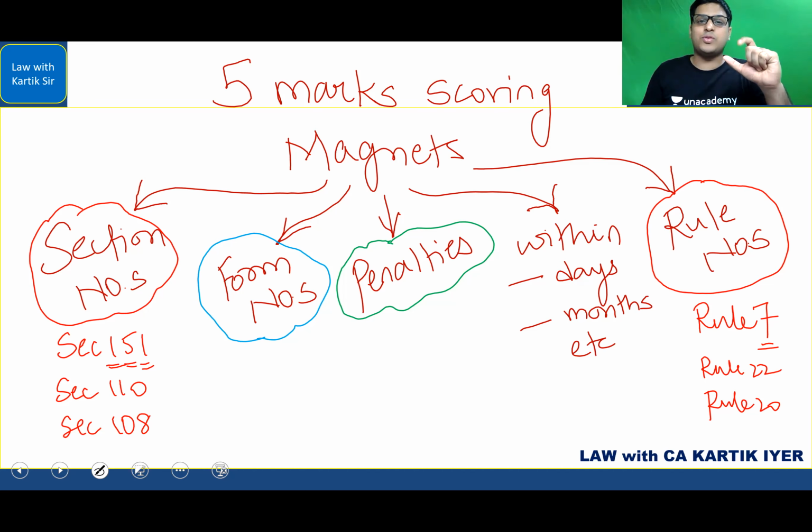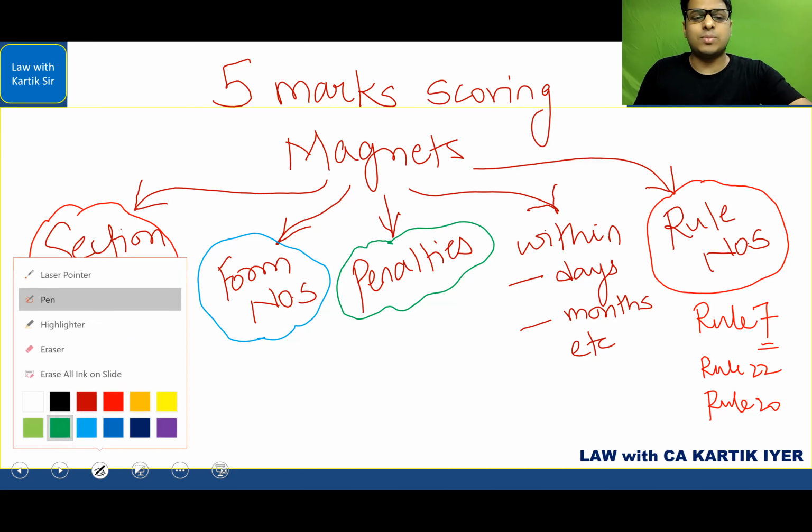So that is where the students get confused. They say, sir, so many penalties of different types are there. Sir, how should I do it? Penalties come in only one way, and that is revising it again and again and asking yourself that question again and again. What is the penalty in relation to section number 134? Suddenly you will come to know the penalty. What is the penalty in relation to section number 128? If somebody is asking you that penalty again and again, suddenly it will get registered in your mind. This is one area where repetition really helps. Some areas for memorizing, creativity really helps. Okay, so that you need to know very well.